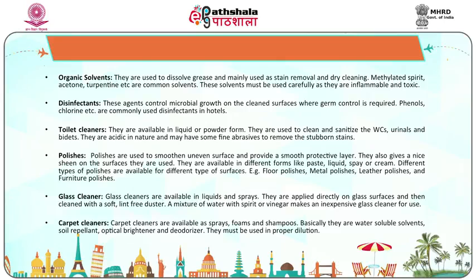Toilet cleaners. They are available in liquid or powder form. They are used to clean and sanitize the WCs, urinals, and bidets. They are acidic in nature and may have some fine abrasives to remove stubborn stains. Polishes. Polishes are used to smoothen uneven surfaces and provide a smooth protective layer. They also give a nice sheen to the surfaces on which they are used. They are available in different forms like paste, liquid, spray, or cream. Different types of polishes are available for different types of surfaces. For example, floor polishes, metal polishes, leather polishes, and furniture polishes.